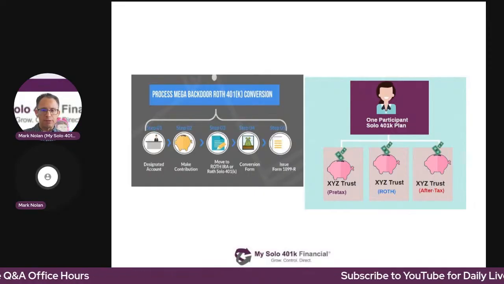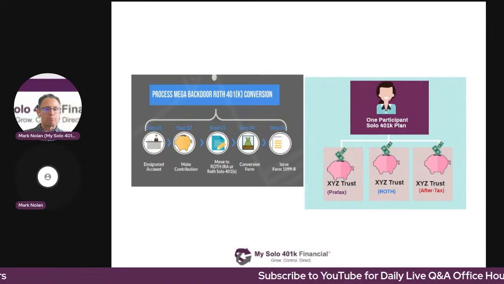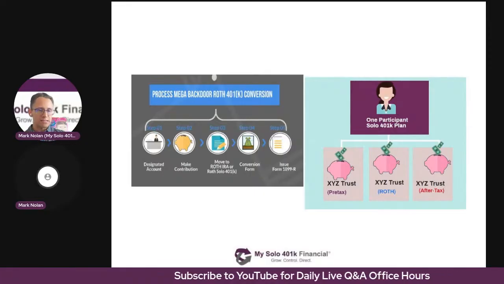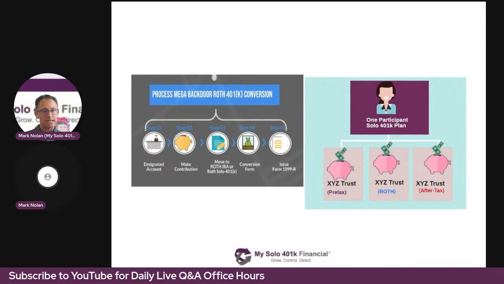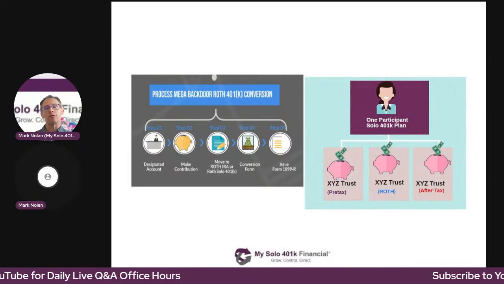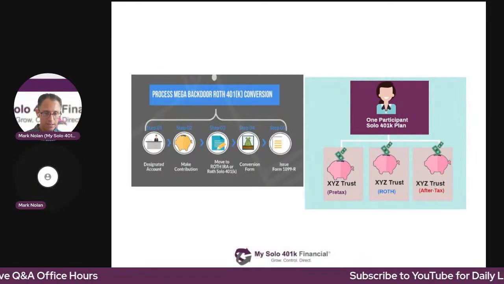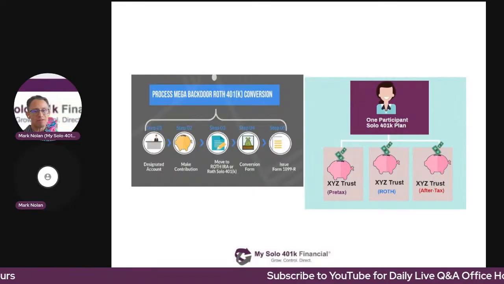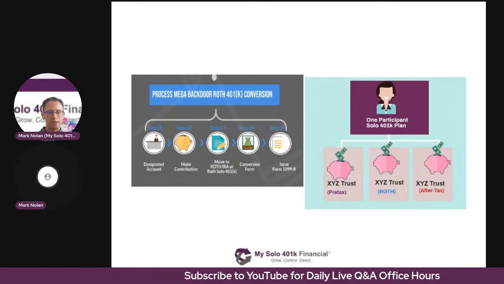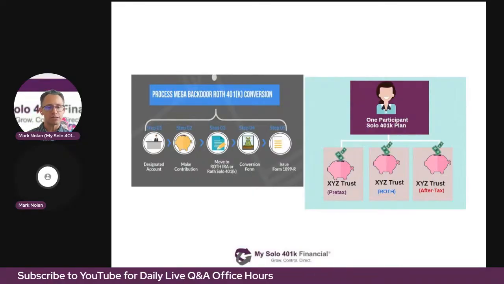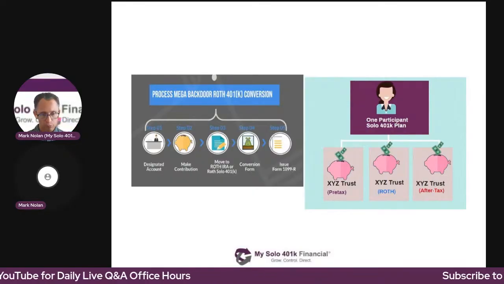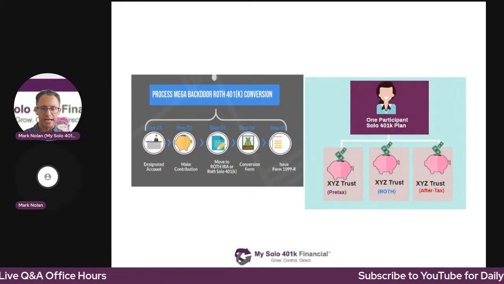So if you opened up, let's say, three separate brokerage accounts at Fidelity Investments for the self-directed solo 401k plan, because yes, Fidelity Investments does offer their own solo 401k plan, but they will also provide what they refer to as non-prototype company retirement brokerage accounts for a self-directed solo 401k offered by a provider like my solo 401k Financial.